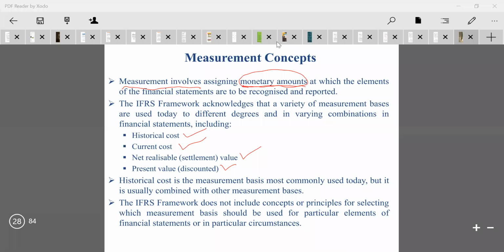See, the IFRS framework acknowledges the variety of measurement bases that are followed. Under these, the first one is historical cost. What is historical cost? Historical cost is a measurement basis, the most commonly used today, but it is usually combined with other measurement bases.